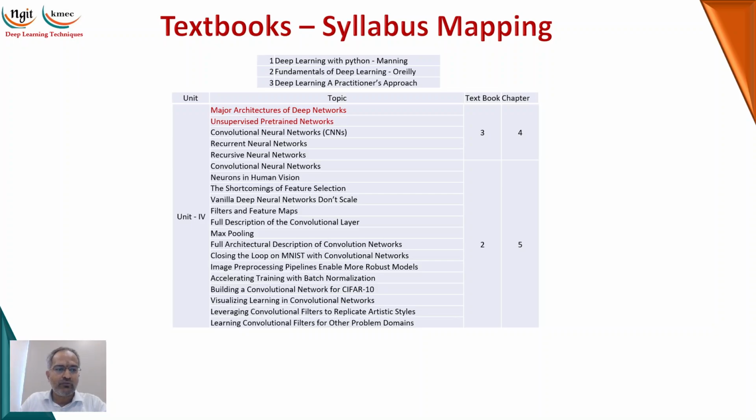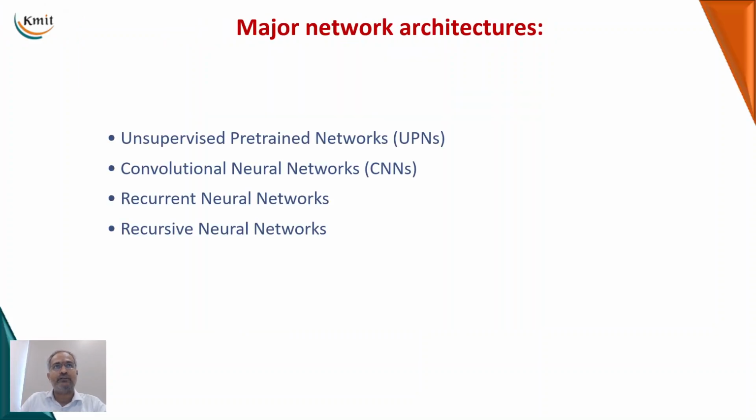We didn't cover this topic and we went directly to the CNN and discussed the CNN in detail. Most of the concepts of the CNN are covered already in the previous sessions. So in this session we are going to discuss unsupervised pre-trained networks.